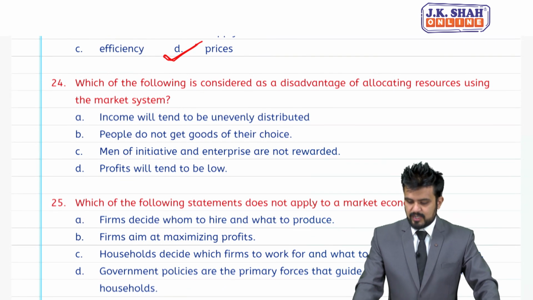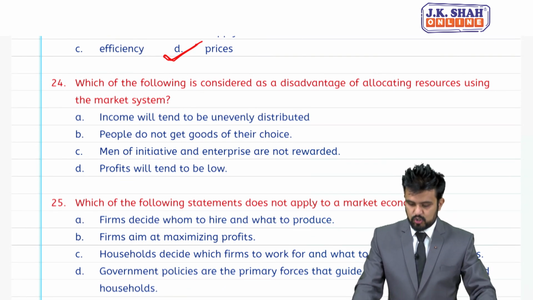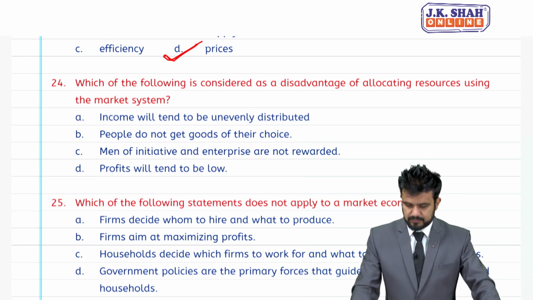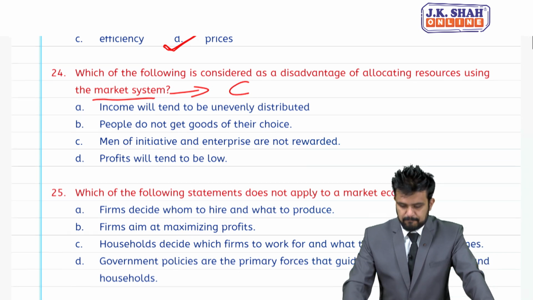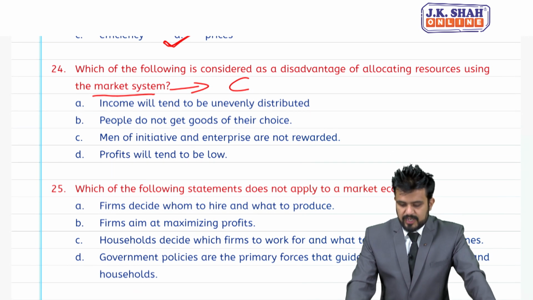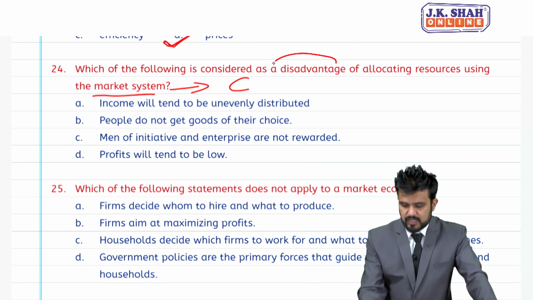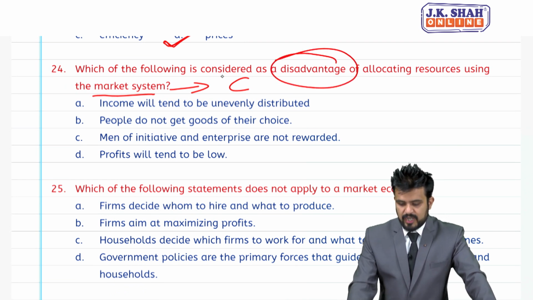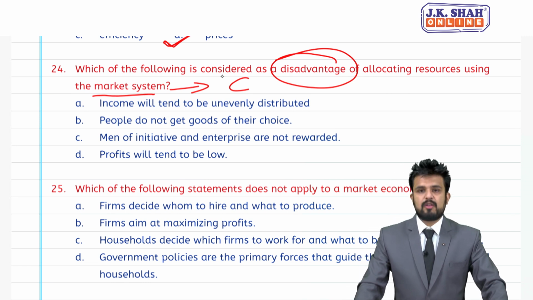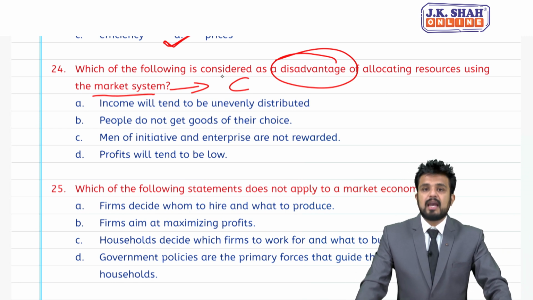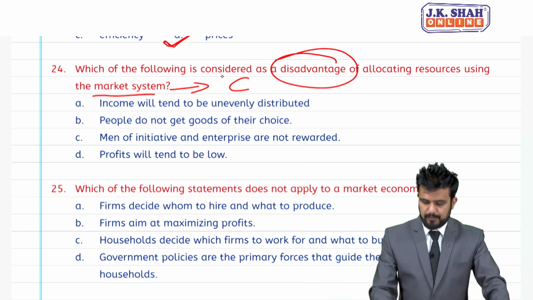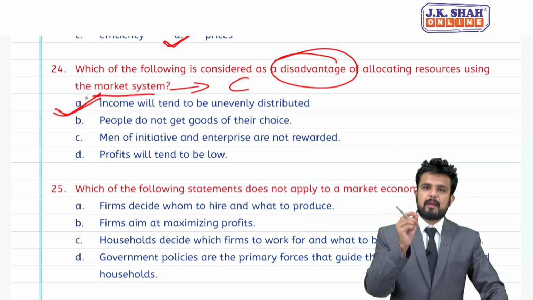24, which of the following is considered as a disadvantage of allocating resources using the market system? Market system again means capitalist economy. Option A, income will tend to be unevenly distributed. They are talking about disadvantage. B, people do not get goods of their choice. C, men of initiative and enterprise are not rewarded, and D, profits will tend to be low. Correct answer is uneven distribution of income. So income will be unevenly distributed is a demerit under capitalist economy.